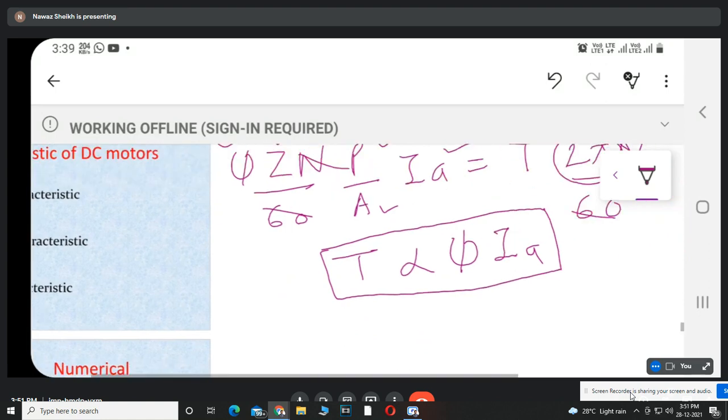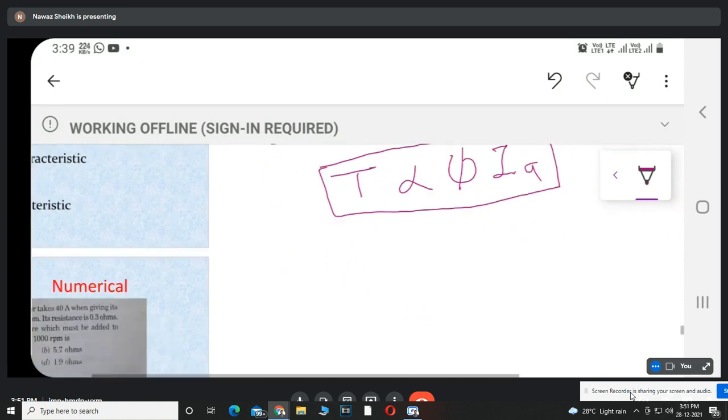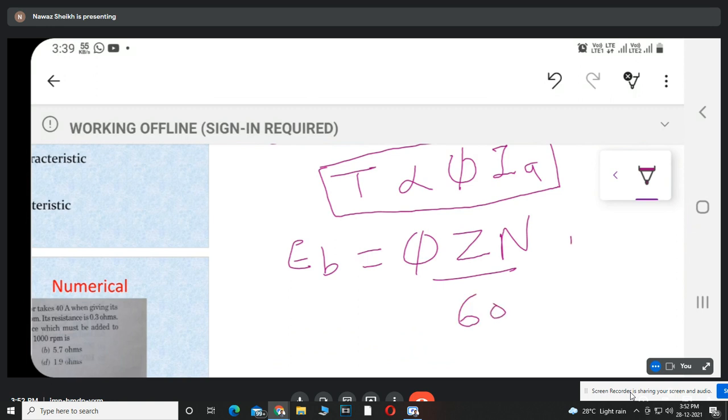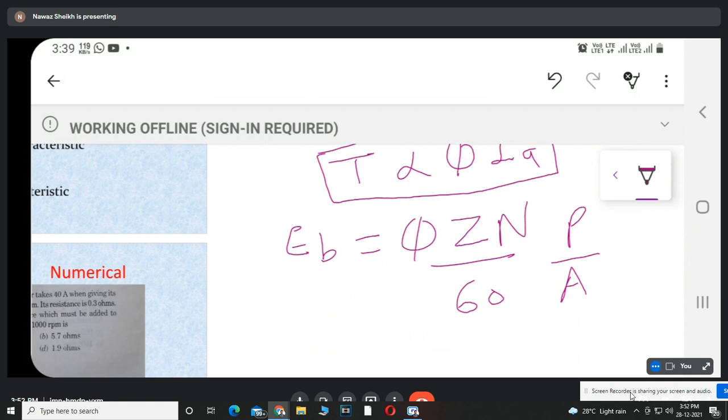Now another term from the equation of back EMF: EB is equal to phi Z n upon 60 into P upon A. Now what are the constant terms here for this back EMF? In the equation of back EMF, what are the various constant terms?